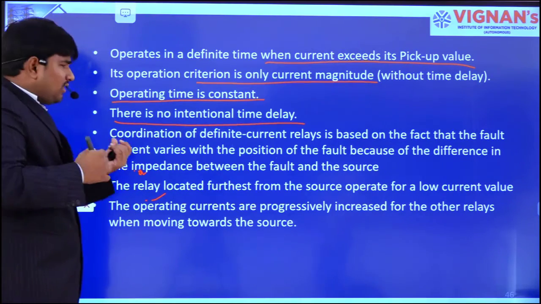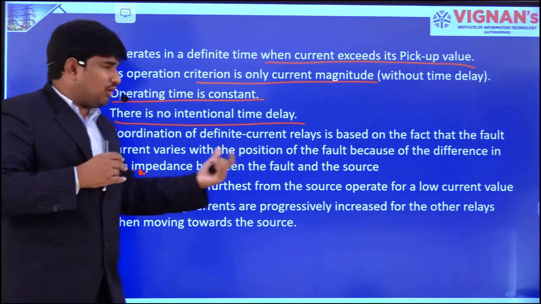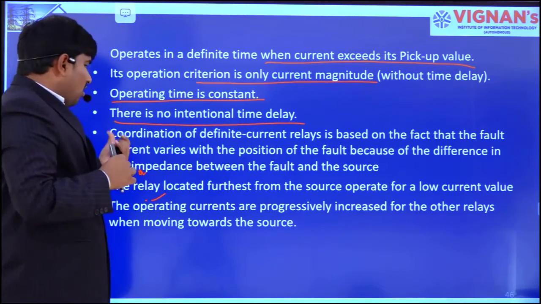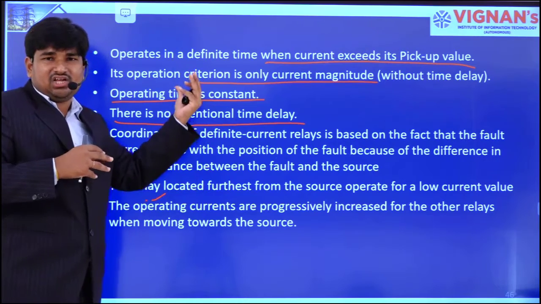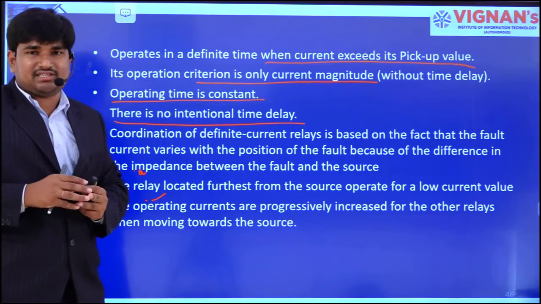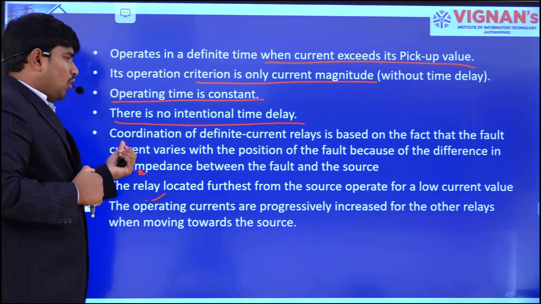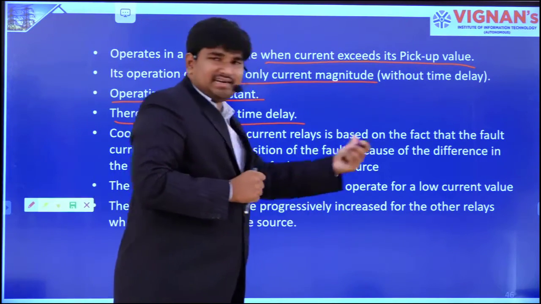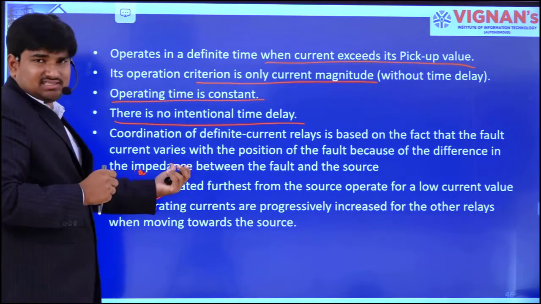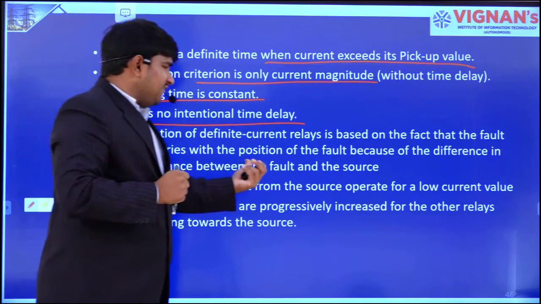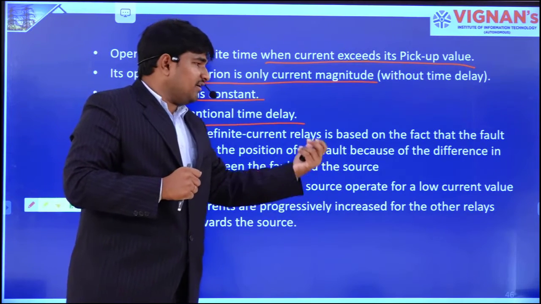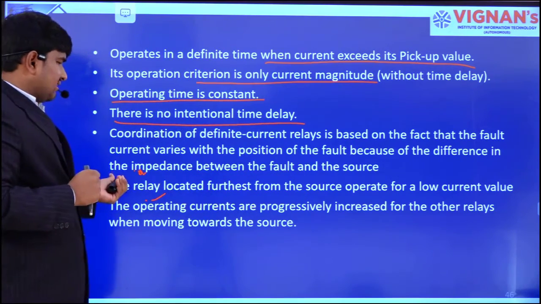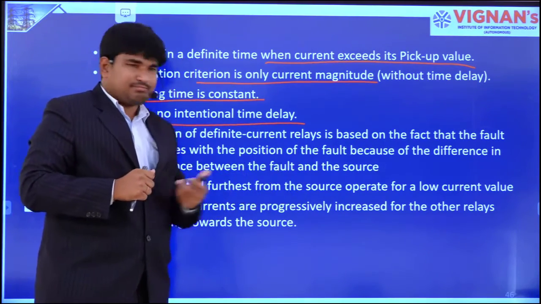And then how will the coordination be achieved? Coordination will be discussed clearly in distance relays, but with the help of this instantaneous relay, how can coordination between relays be achieved? Let us see here. Coordination of definite current relays is based on the fact that the fault current varies with the position of the fault, because of the difference in the impedance between the fault and the source.